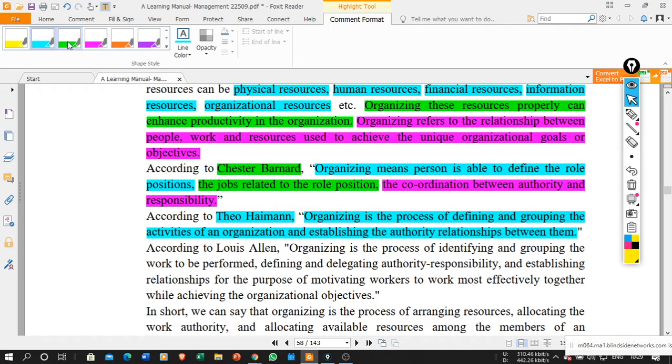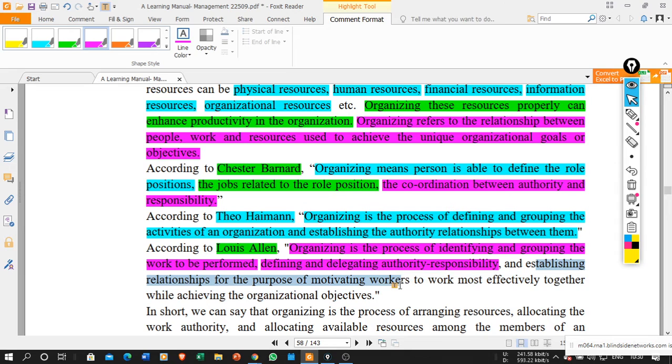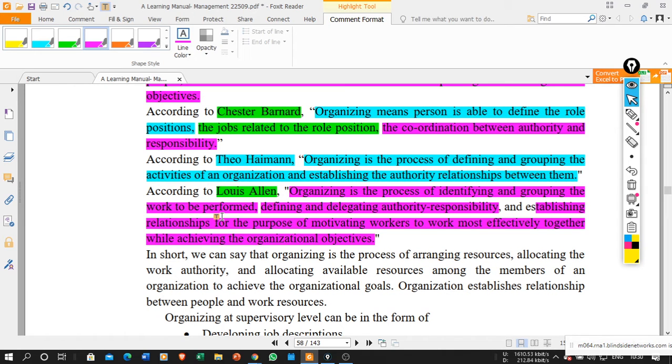Then, according to Louis Allen, organizing is a process of identifying and grouping the work to be performed, defining and delegating the authority and responsibility, and establishing relationships for the purpose of motivating workers to work in the most effective manner while achieving the organizational objective. So this is the definition of organizing given by Louis Allen.